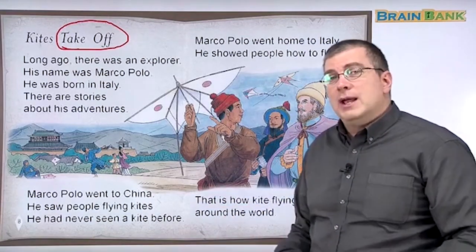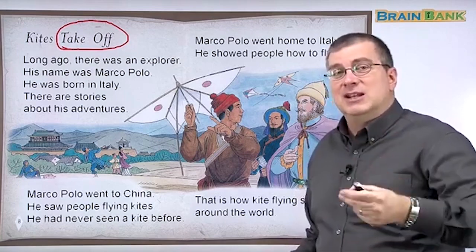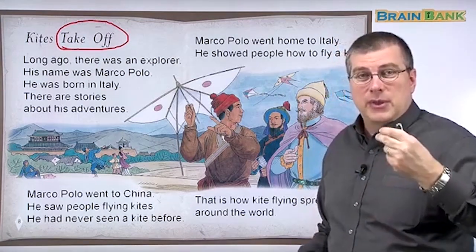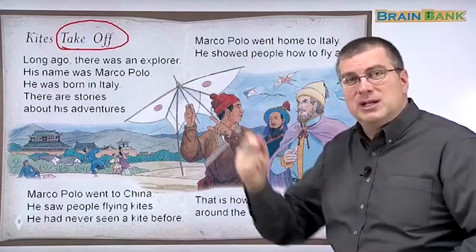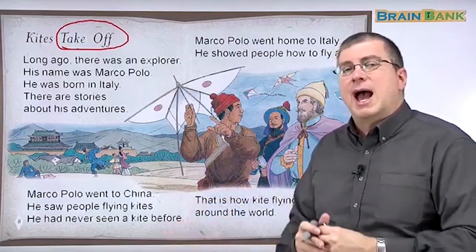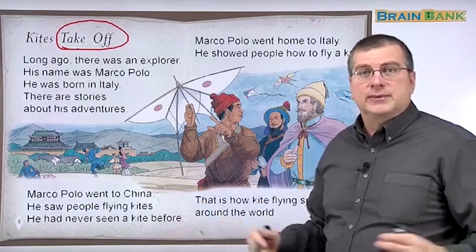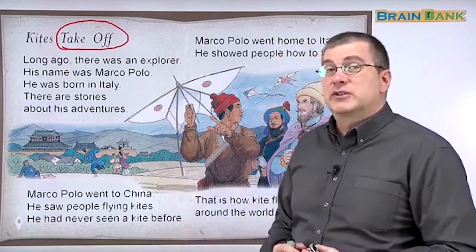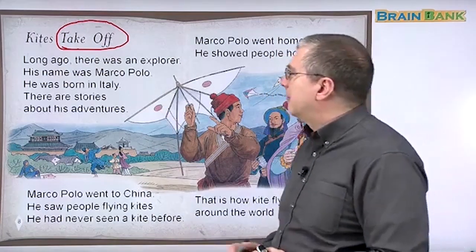We learned before that kites were invented in China, right? The first kites were thought of in China with the farmer in his hat. Well, how did kites become popular over the world? How did they take off in popularity? Well, maybe you know about a famous person in history. I'm sure you've heard his name.